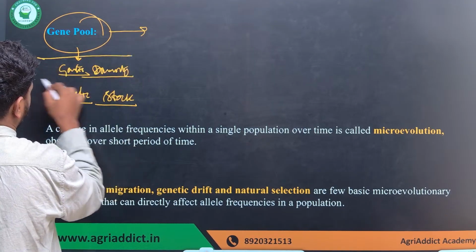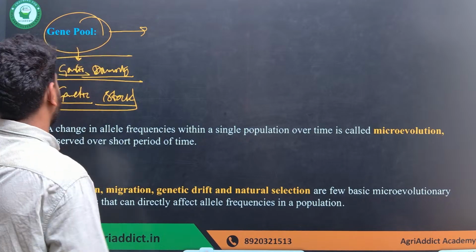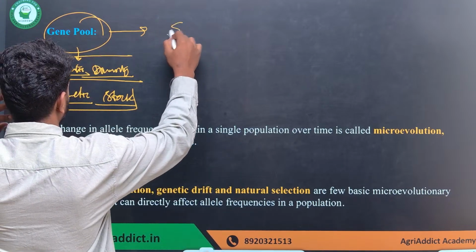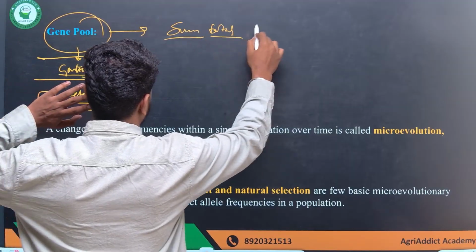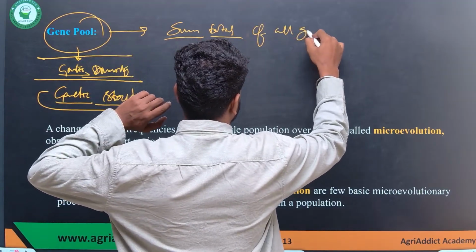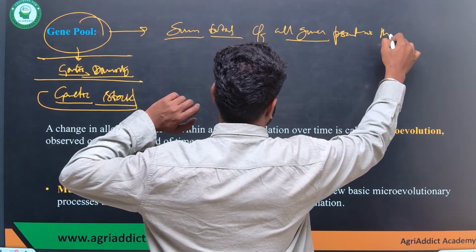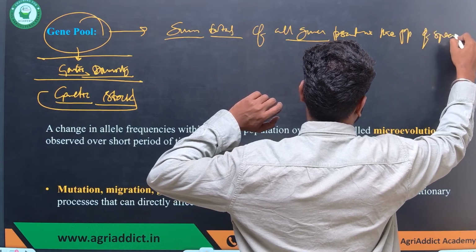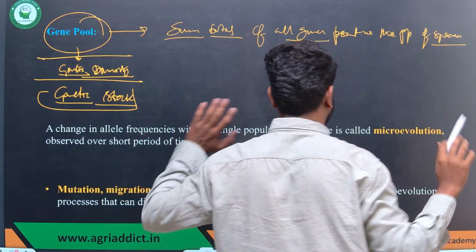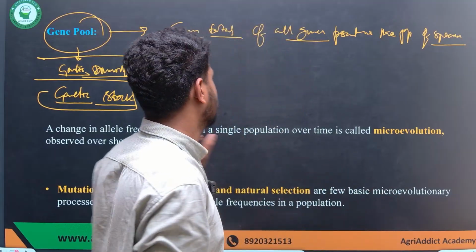So all these terms are different, they are not the same. Specifically talking about gene pool, what is gene pool? Gene pool is the sum total of all genes that are present in the population of a specific species. The sum total of all the genes for all the traits present within the population of a single species, we call it the gene pool.